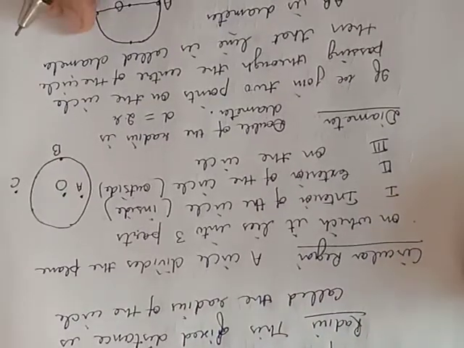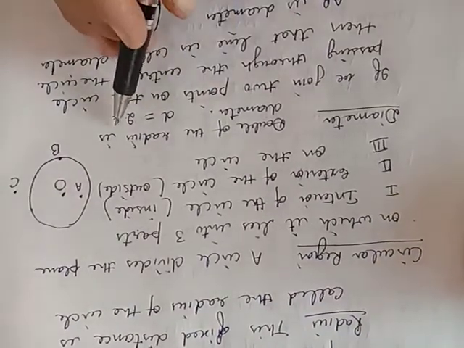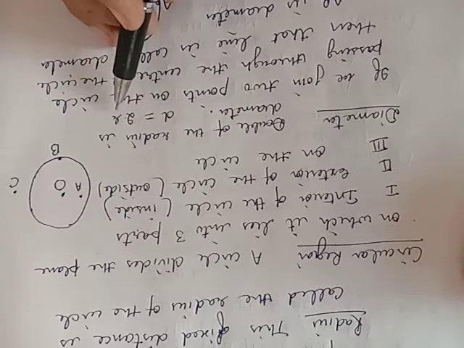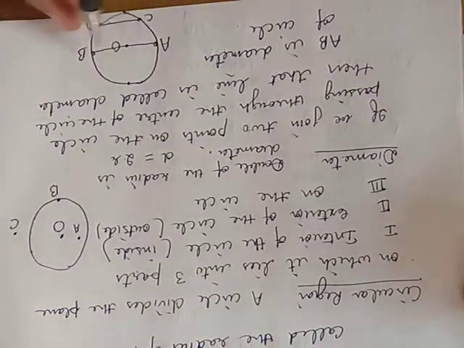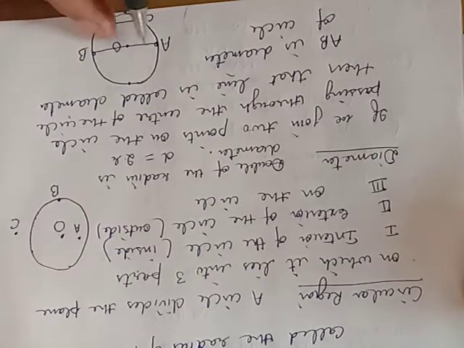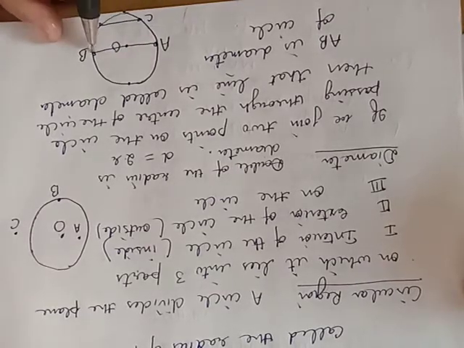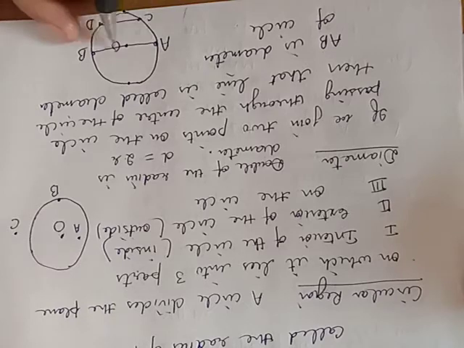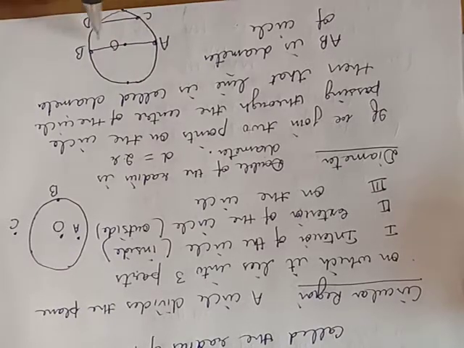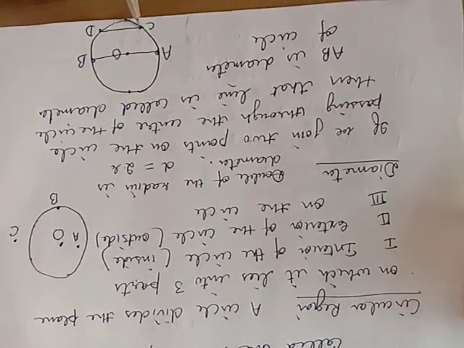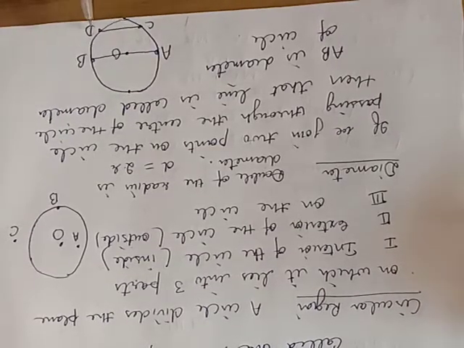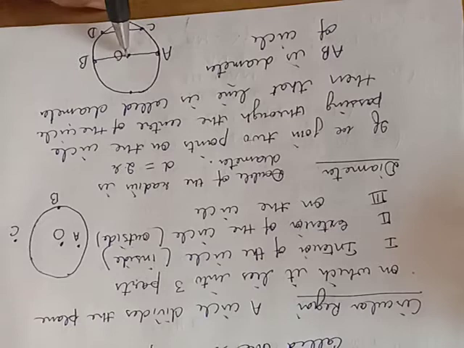Next is the diameter. Diameter is double the radius, d is 2r. Or the definition is, if we join any 2 points on the boundary of the circle and the line passes through the center of the circle, then that line is known as the diameter. For example, AB is the diameter of the circle. CD is not the diameter as it is not passing through the center of the circle.